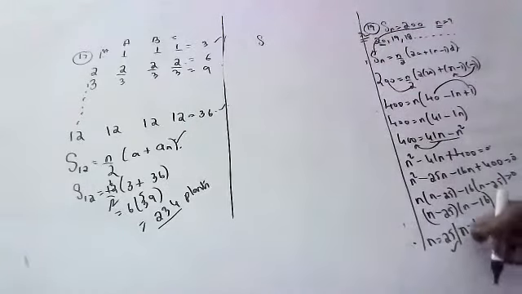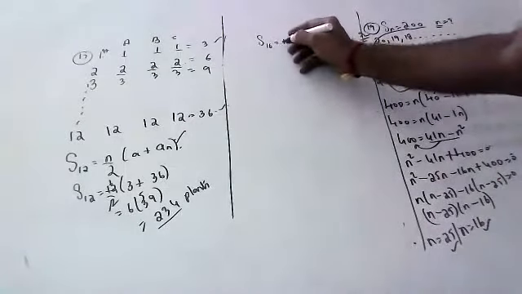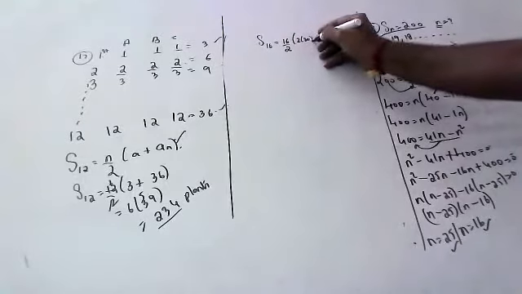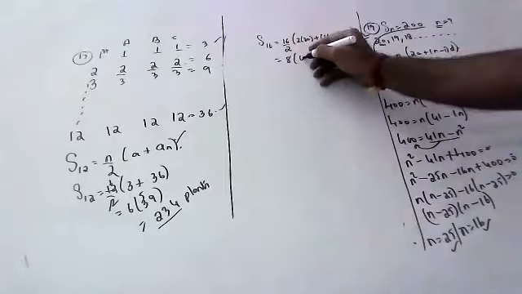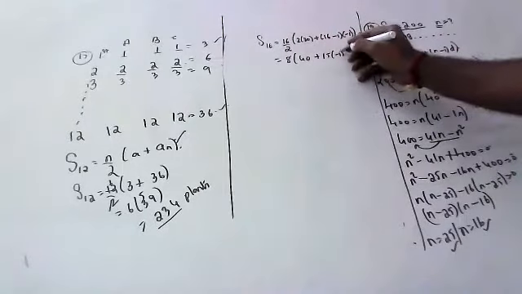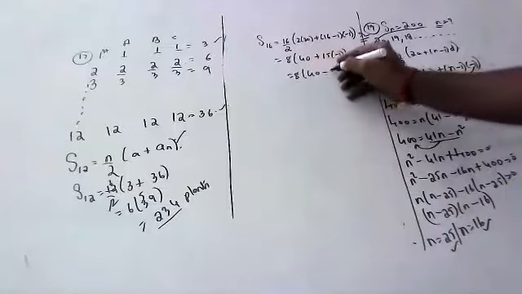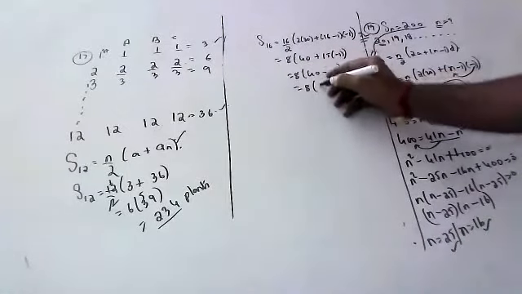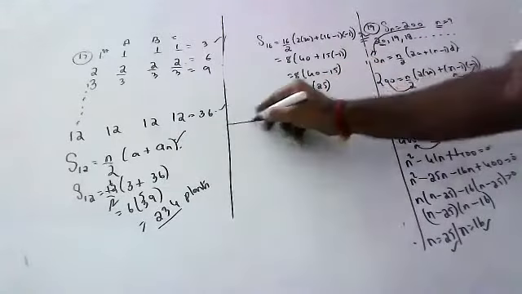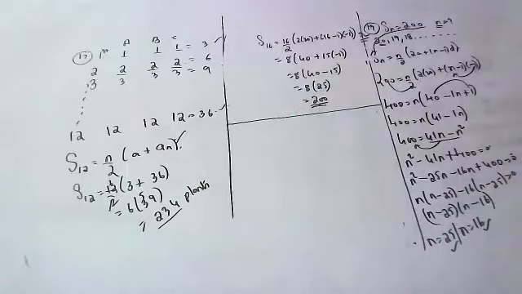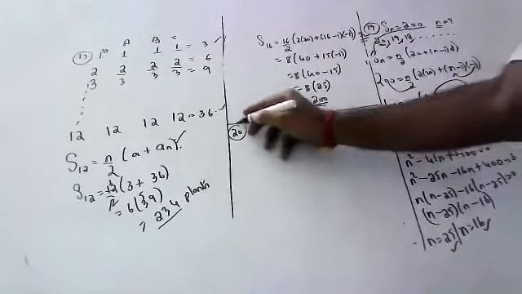So the sum of 16, how much, children? 16 by 2 into 20 plus 16 minus 1, common difference 1. 8 into 40 minus 15, 8 into 25, so 200. So in 16 rows, they are stacked together. Like this, you have to show. So children, it is 16 rows, because as he said, more than 20 rows are not possible. But children, you have to verify and show compulsorily. Okay children, next one.